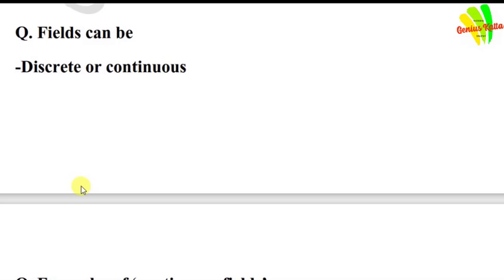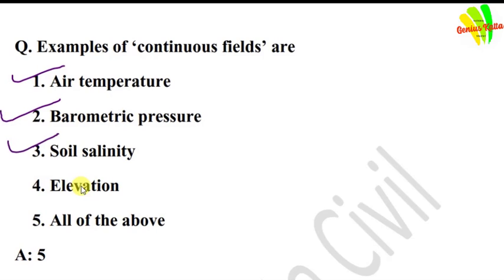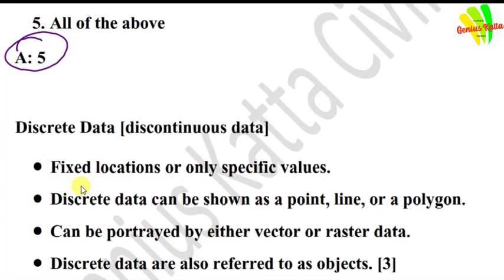After that, next question is, fields can be discrete or continuous. Examples of continuous fields are air temperature, barometric pressure, soil salinity, elevation. Answer is all the above. Friends, here we have provided some additional data.